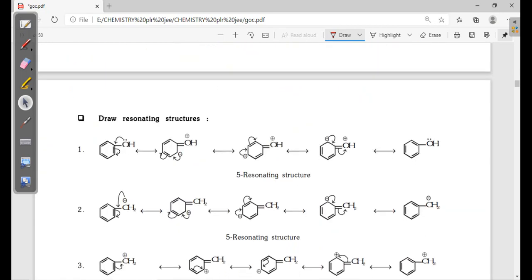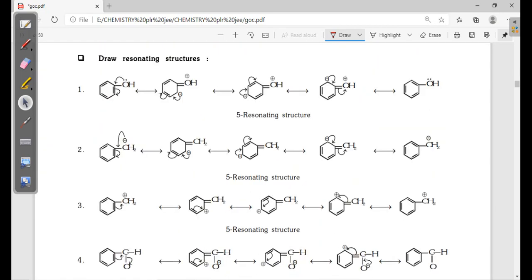Next, a few more examples. Draw the resonating structures. It's very important. A lone pair is there, and obviously the lone pair will start migrating first. Then immediately this carbon would get 5 bonds, so immediately the pi bond is shifted to here. Then the ortho position gets negative charge. Then this negative charge goes back, and next it is continuously roaming. So how many structures? 1, 2, 3, 4, 5. The fifth one is again the same structure. So resonating structures form like this.